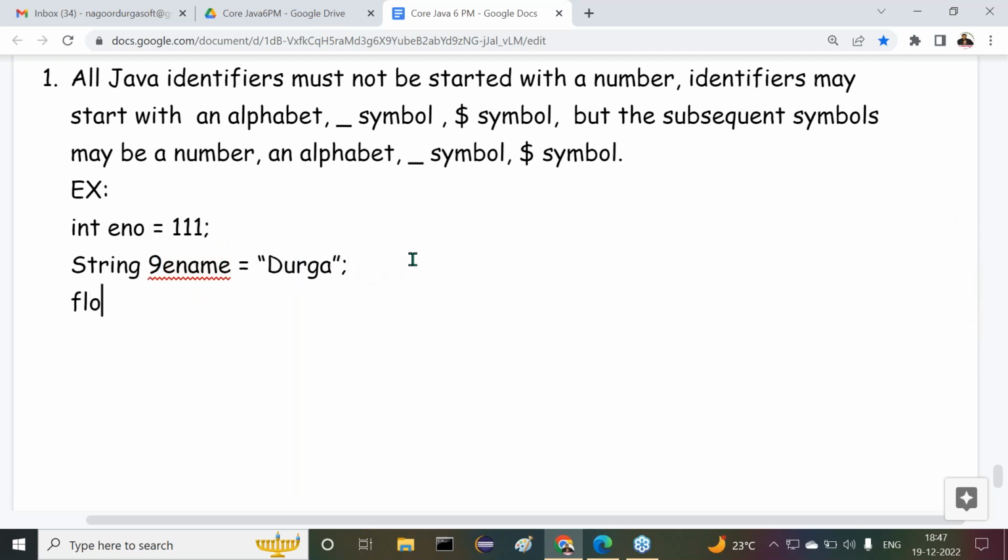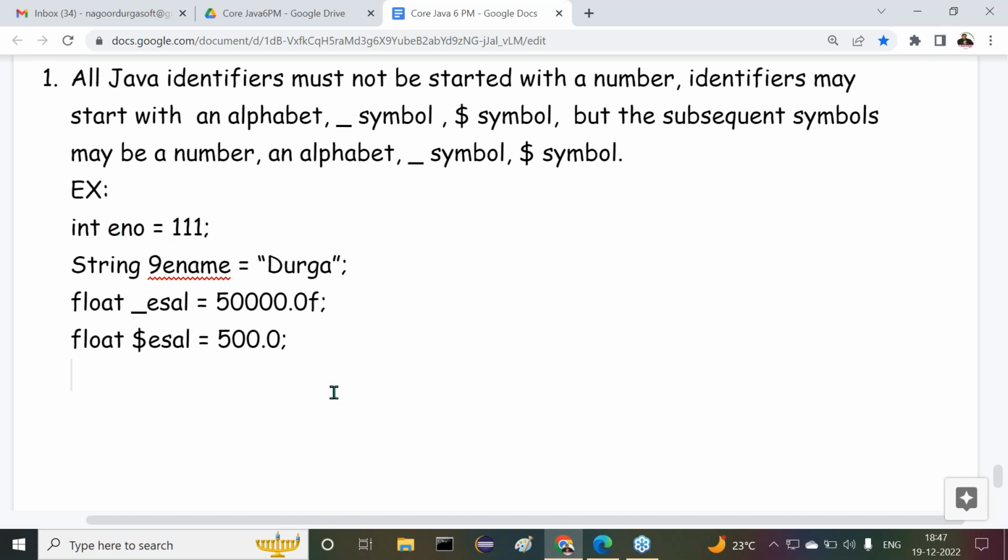Next one: float _esal = 50000.0f, a float value. Next one: string emp. Then what next one apart from this? Now here I want to provide float $esal = 500.0. Clearly we can understand. Next, after completion of this, what is the next point here? Underscore symbol, okay. Then the next one is the number is okay.